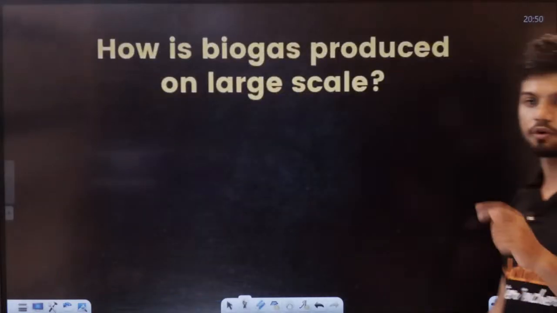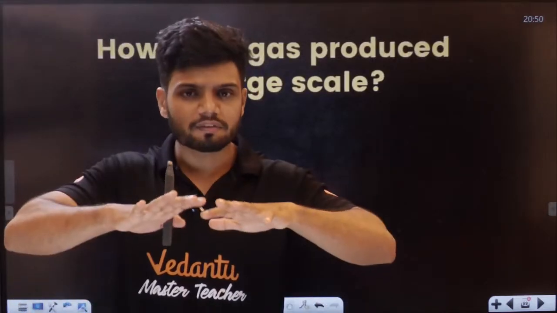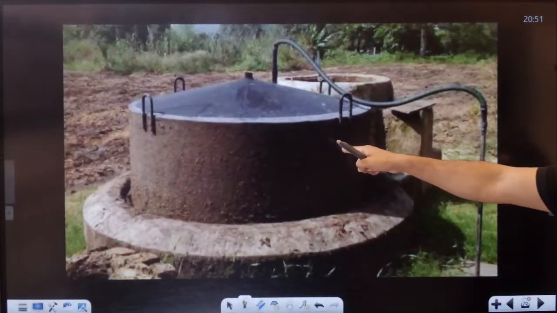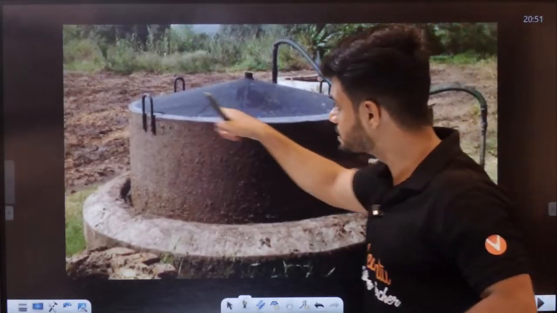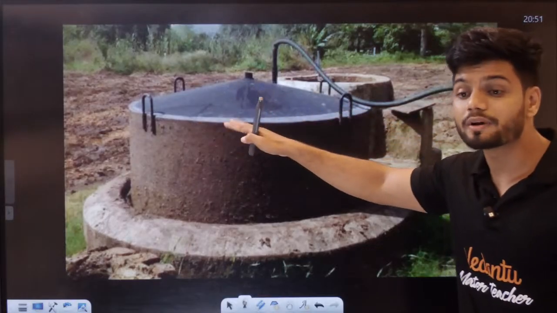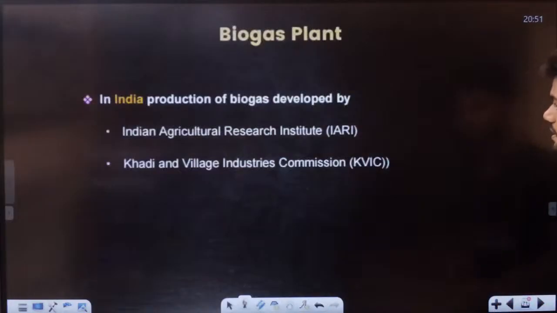Okay. Now, next question to all of you. Now, this is happening from the cow dung. But how can you make it on a very large scale? If you want to make it on a large scale, students, have you seen this in villages? These are called what? Biogas plants. Inside this, we add the cow dung and we get the biogas. This is how it looks, students.